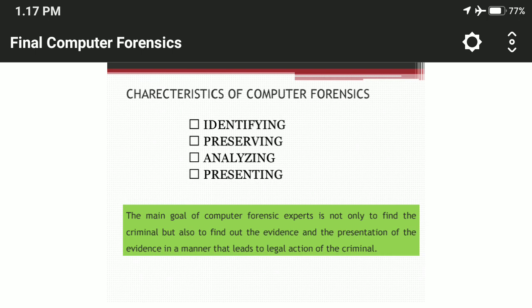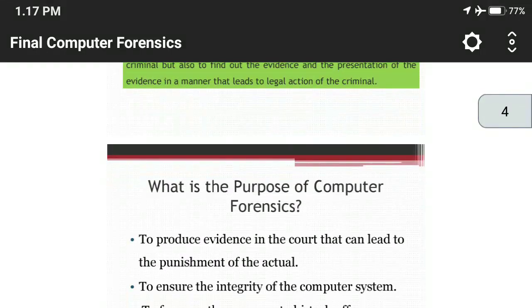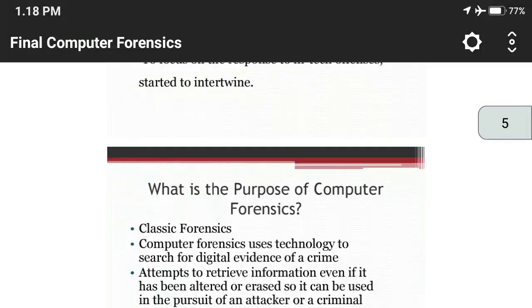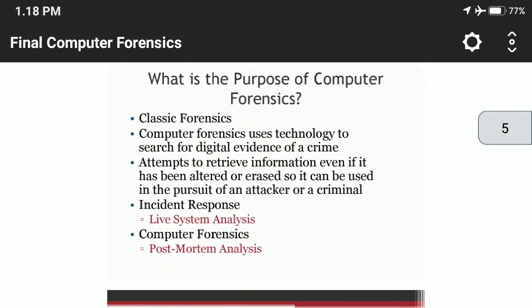So, what is the purpose of computer forensics? It produces evidence in the court that can lead to the punishment of the actual offender, ensures the integrity of the computer system, and focuses on the response to high-tech offenses. So this is one of the techniques. This is one of the sciences. We call it forensic science. It is the application of particular science that deals with questions that are of interest to the legal profession.